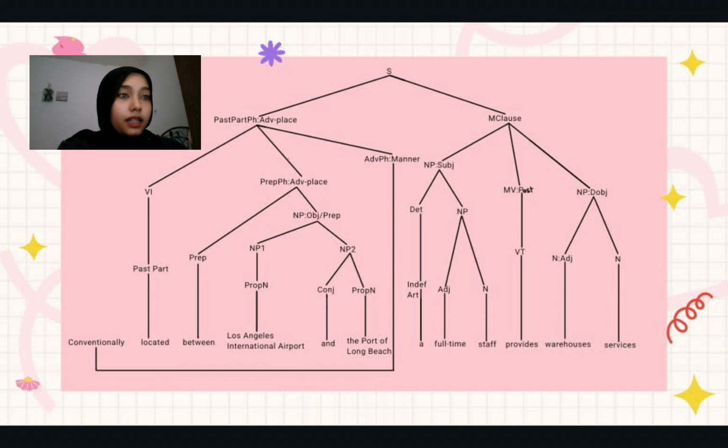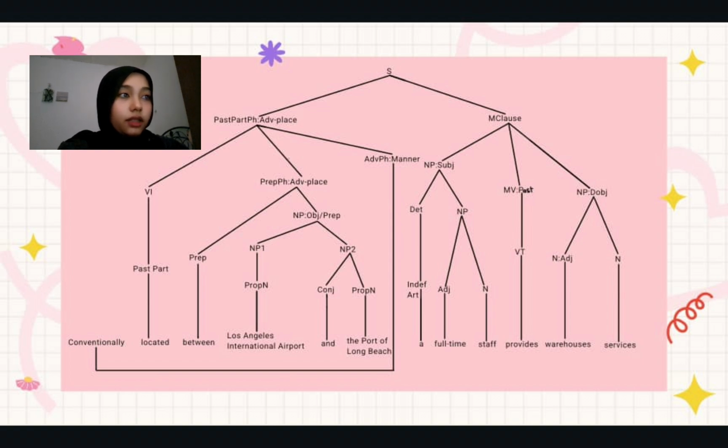So firstly, we'll have to abandon the conventionally part first because that will be drawn last. So now let's take a look at the word located. The word located is intransitive and it is past participle. And then under the prepositional phrase adverb of place, we have the preposition between.